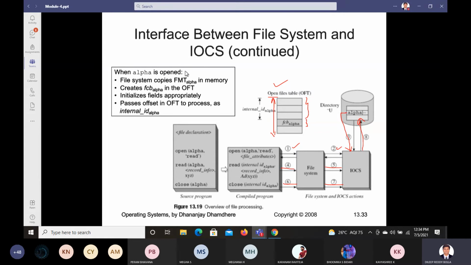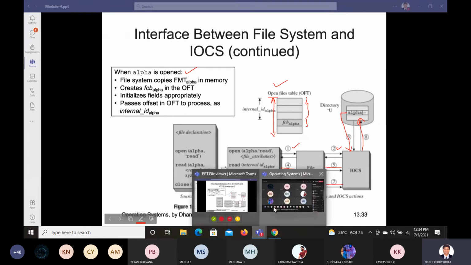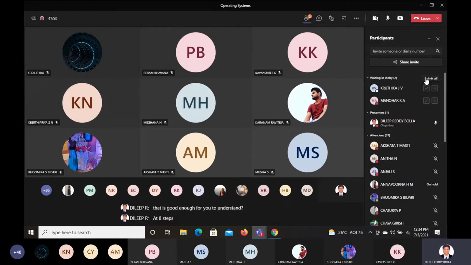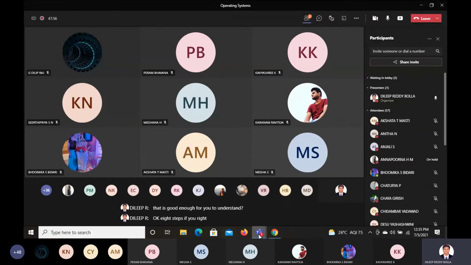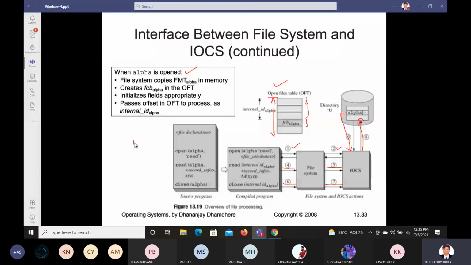Whenever you are trying to open the file called alpha, what all things are happening? How many steps are there here? 8 steps. If you write all these 8 steps one by one, that is good enough for you to understand. So let us say first step. What is the first step? Like this you have 8 steps. First step, second, third, fourth, fifth, sixth, seventh, eighth.